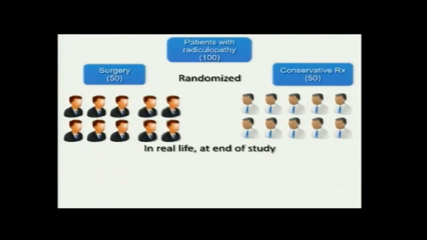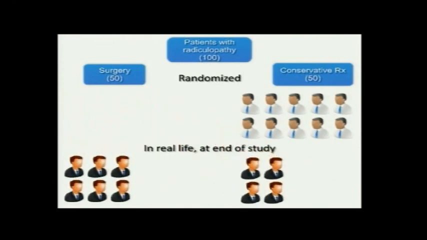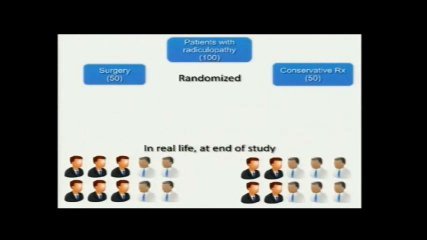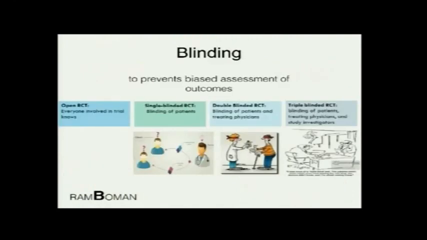But this does not happen in real life. In real life, you are going to have some patients who are assigned to the surgery group, move to the non-operative side, and there are some patients who are assigned to the non-operative group, move to the surgery side. So this is called crossover. So you also want to look at how many patients did that in that particular randomized study.